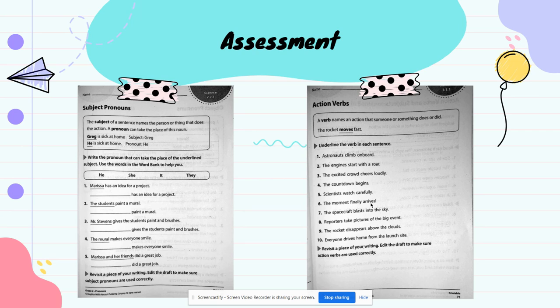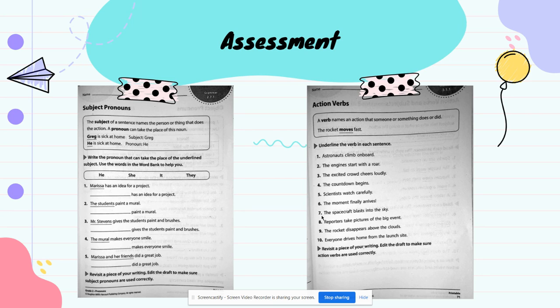Okay, so the subject of that sentence, what am I talking about? Well, it seems that I'm talking about a moment. I'm not sure what moment, but I'm talking about the moment, right? And what am I saying? That the moment finally arrives. So what is the action verb in that sentence? Is it going to be finally or is it going to be arrives? Let's see. I'm going to leave that one to you.